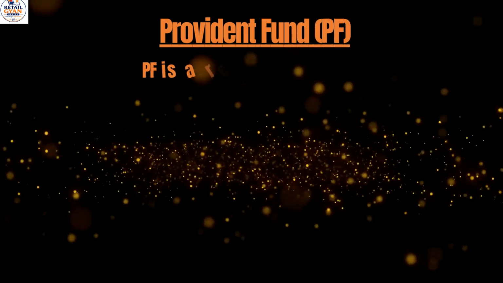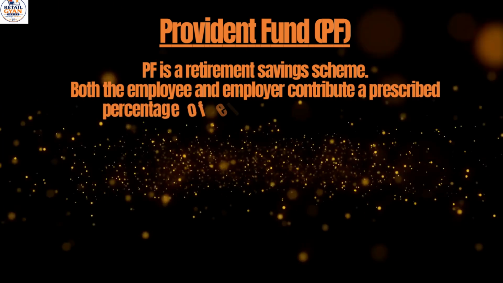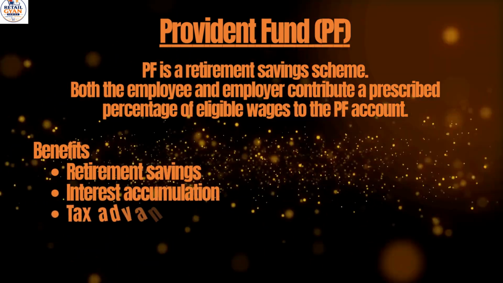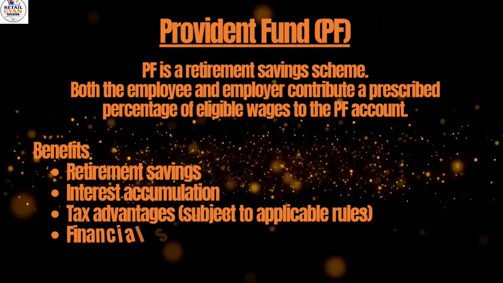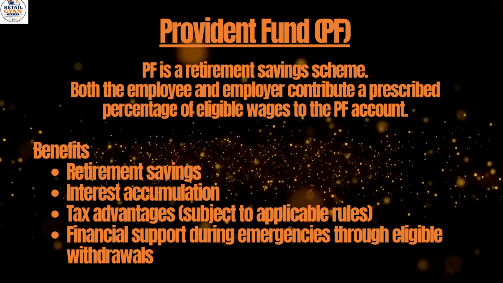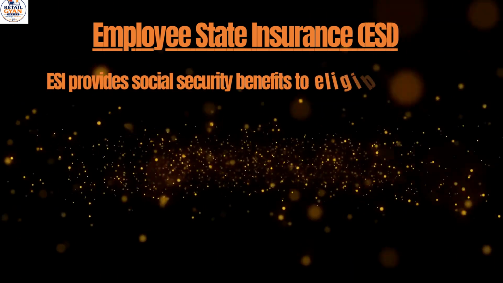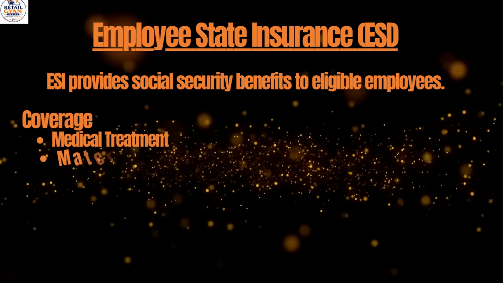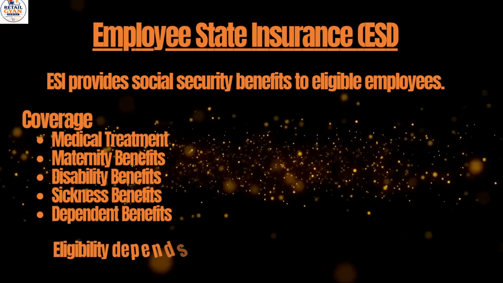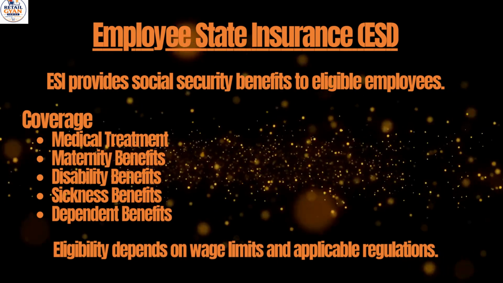Provident Fund, PF, is a retirement savings scheme. Both the employee and employer contribute a prescribed percentage of eligible wages to the PF account. Benefits: retirement savings, interest accumulation, tax advantages, subject to applicable rules, financial support during emergencies through eligible withdrawals. Employee State Insurance, ESI. ESI provides social security benefits to eligible employees. Coverage: medical treatment, maternity benefits, disability benefits, sickness benefits, dependent benefits. Eligibility depends on wage limits and applicable regulations.